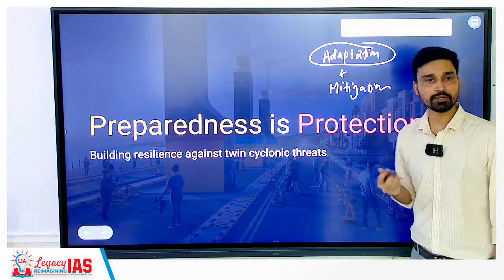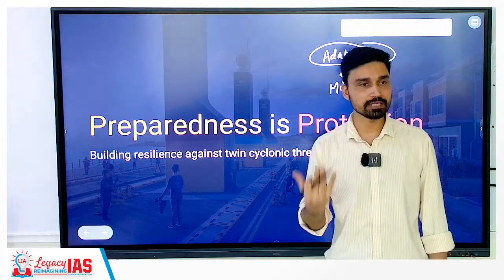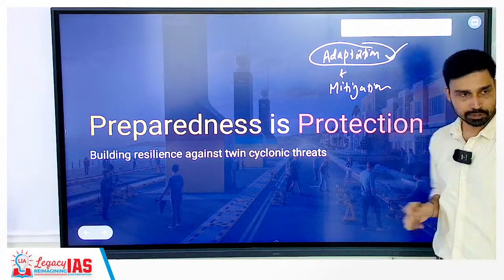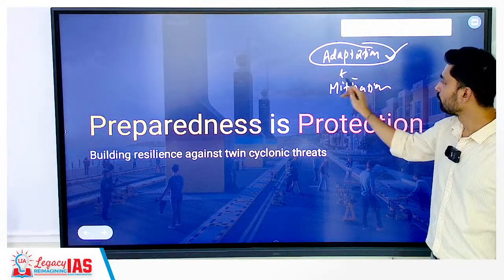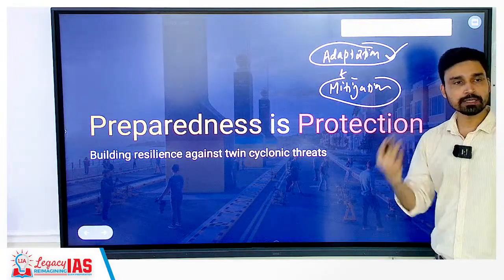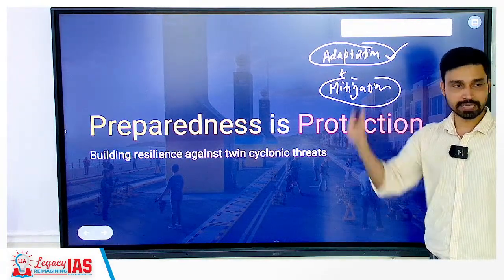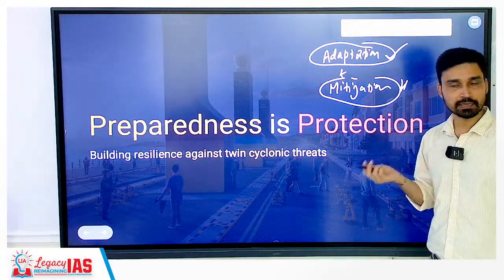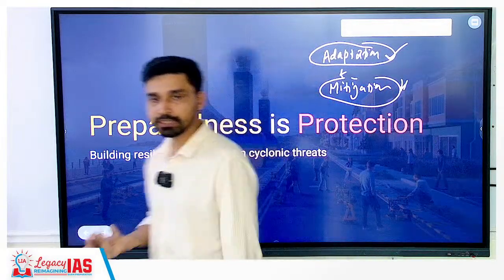Adaptation. Adaptation means you cannot change the natural scenarios, natural hazard, natural disaster. You can only enhance and increase your capacity to tackle them. That is adaptation. Mitigation is what? You are doing something so that the cyclone itself becomes weak, or the number or the intensity of cyclones reduces. That becomes quite challenging unless you directly attack the reason behind. What is the reason behind?